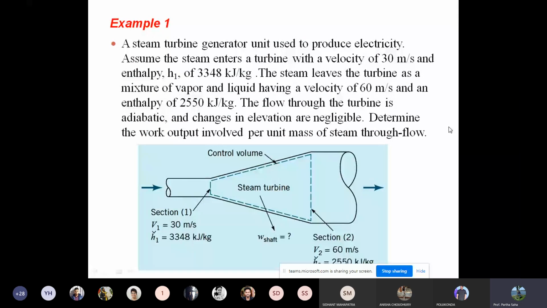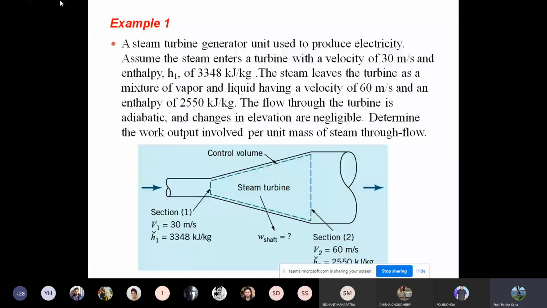The steam leaves the turbine as a mixture of vapor and liquid having a velocity of 60 meters per second and an enthalpy of 2550 kilojoule per kg. The flow through the turbine is adiabatic. So adiabatic means no heat lost to the surrounding, and changes in elevation are negligible, so Z1 and Z2 can be cancelled. Determine the work output per unit mass of steady state flow.